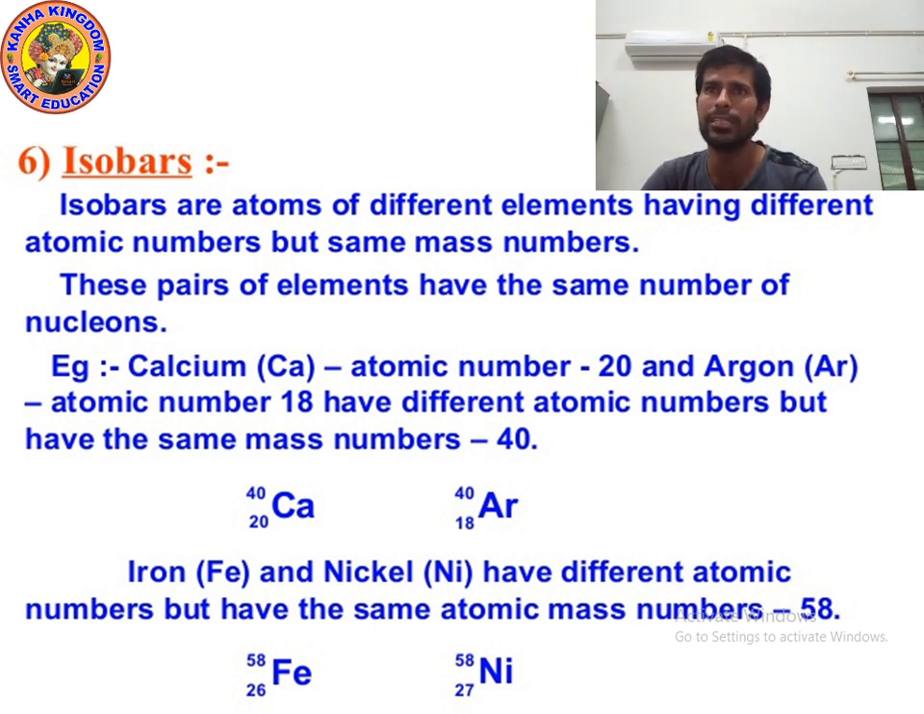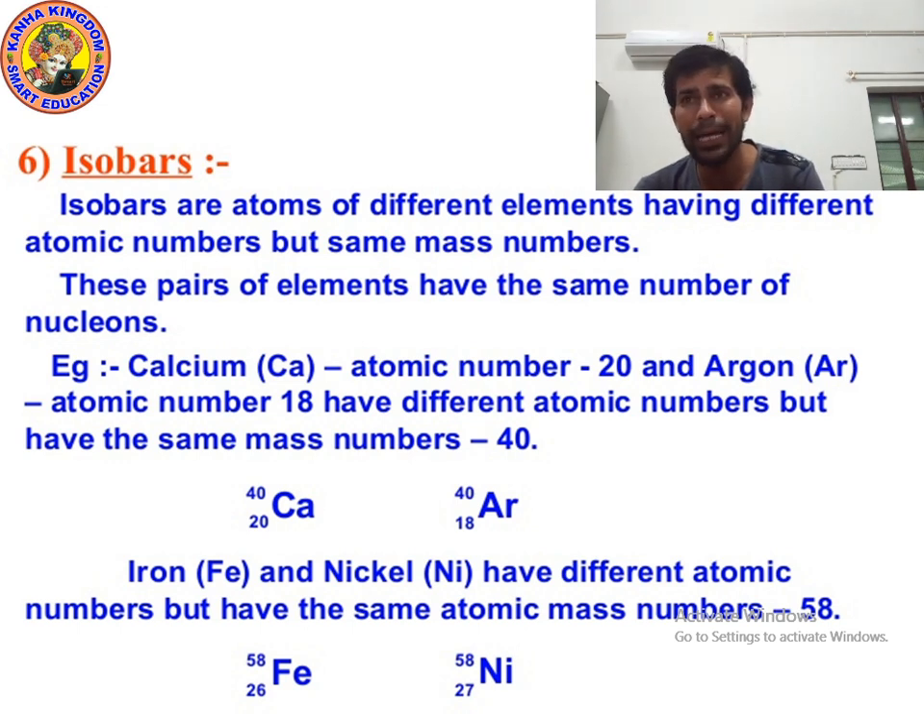These pairs of elements have the same number of nucleons. Let's take the example of calcium and argon. The symbol of calcium is Ca, the symbol of argon is Ar. Can you tell me the atomic number of calcium? Yes, 20. And the atomic number of argon? Yes, 18. So both have different atomic numbers. But look at the mass number. Mass number is always at the top. Mass number is 40. Yes, the mass number is the same kids.